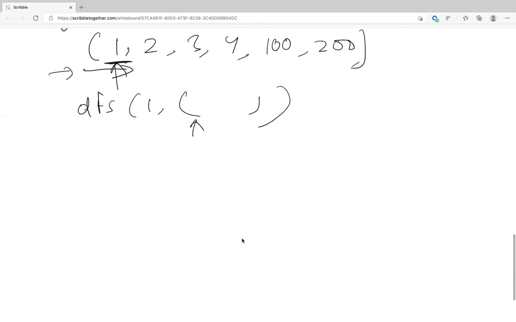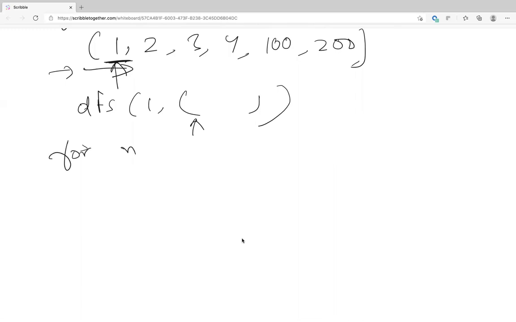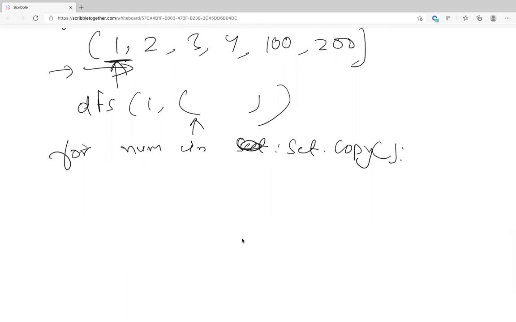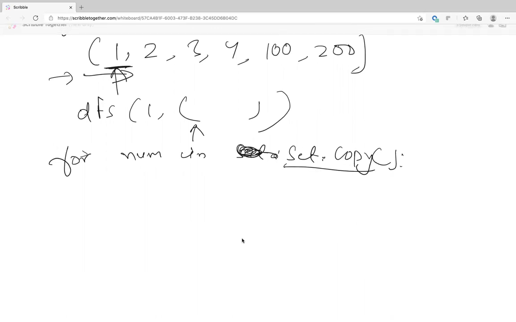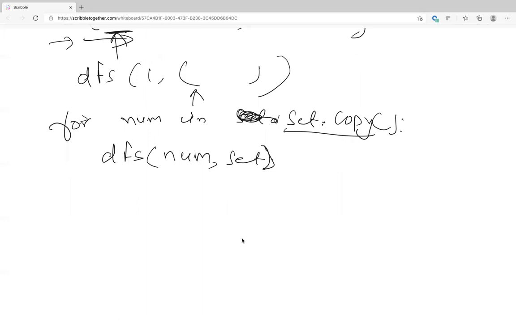Did that make sense to you also? Yes. So basically she's saying for num in set, and set means you're not gonna need to do a set copy at all. You can just use the original set. We're not gonna modify the set anymore. For number in the original integer array, we can do a DFS of num and the set. No, just the set. You don't need to copy it. We're not removing numbers from the set anymore.